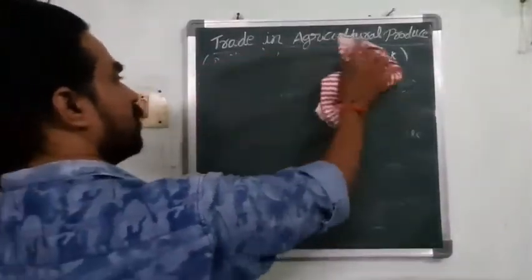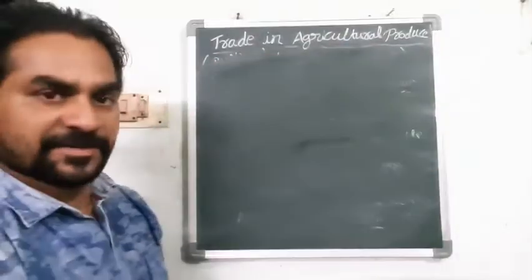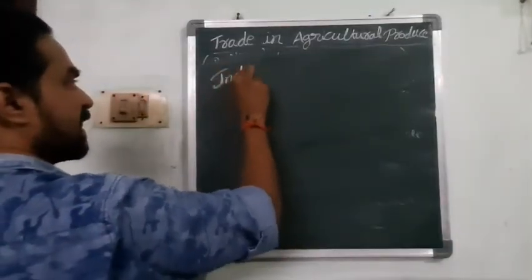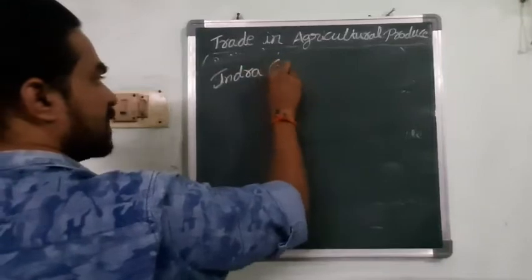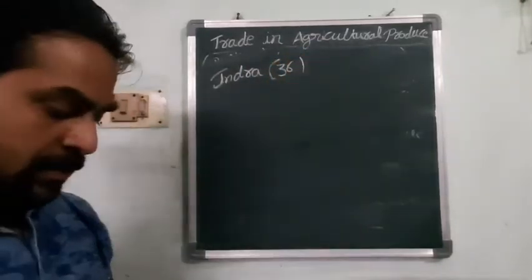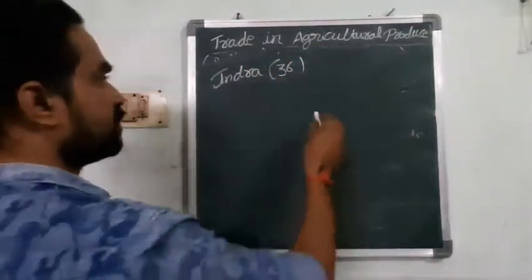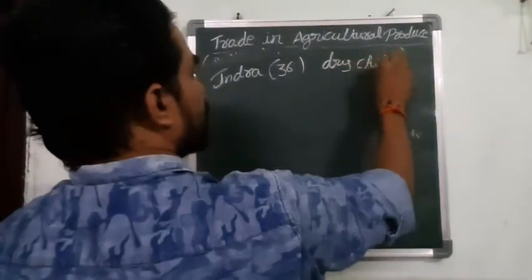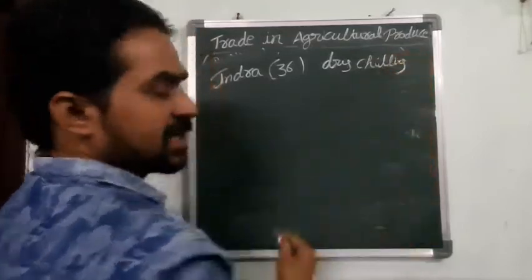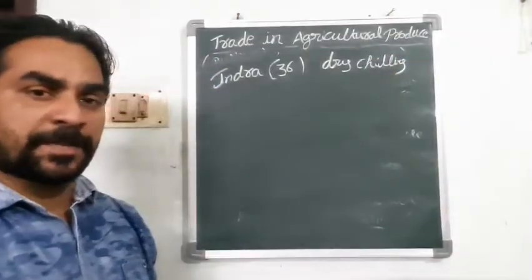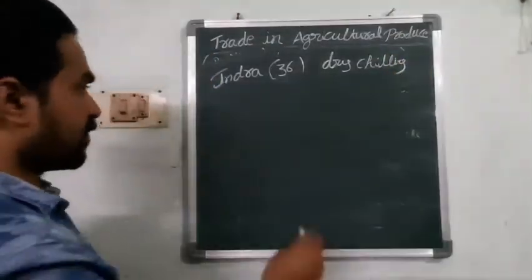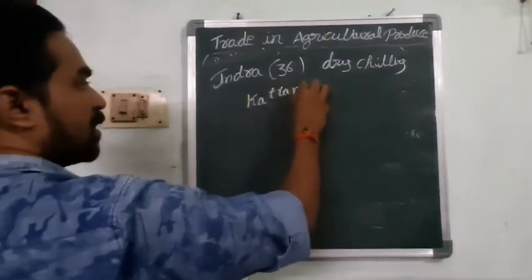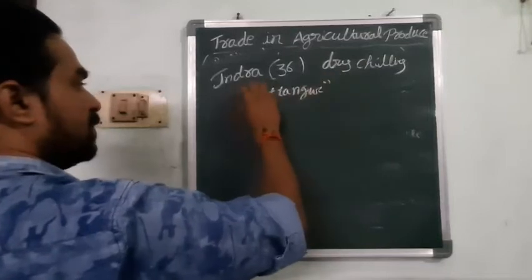Now let us see one of the sellers and the seller's position in the region of the Santa. The name of the seller is Indra. She is 36 years old and she is selling dry chilies. We know what is meant by dry chilies: it means endu mirapakayalu. She is from Katangur village, near Chotupal.